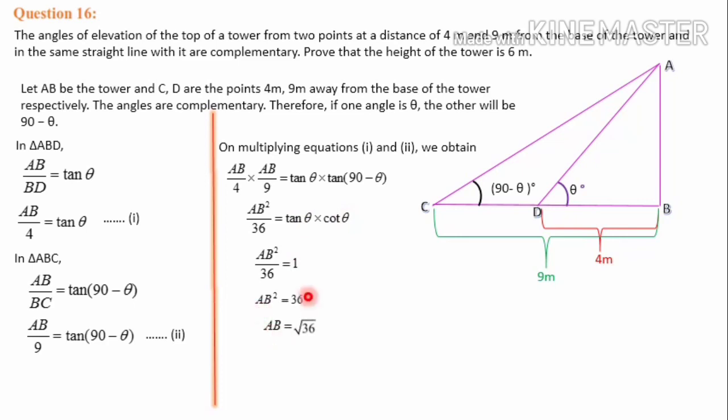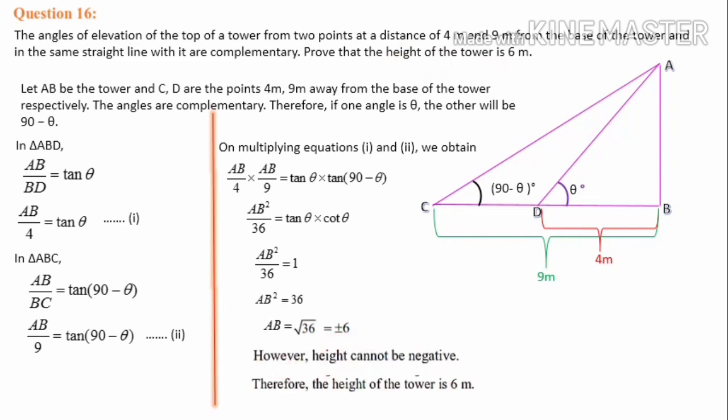From here AB we can calculate, that is root of 36, that is equal to plus or minus 6. Here it is asked to calculate the height. So the height of the tower is always positive, not negative. So the height cannot be negative. Therefore, the height of the tower is plus 6 meter.